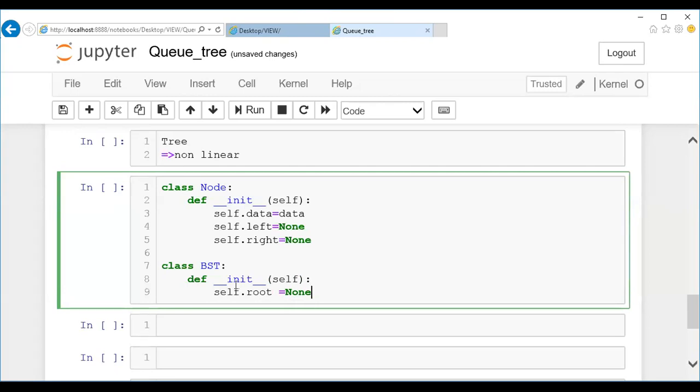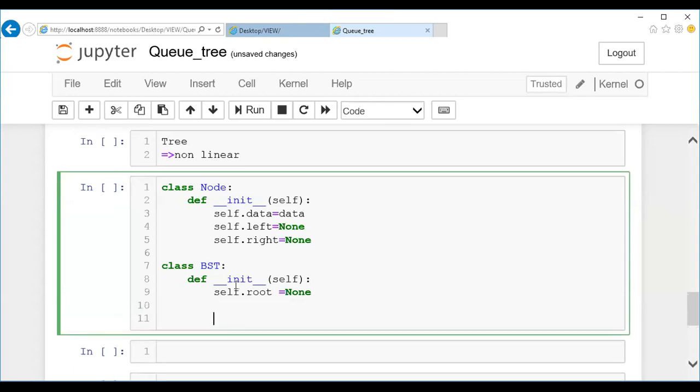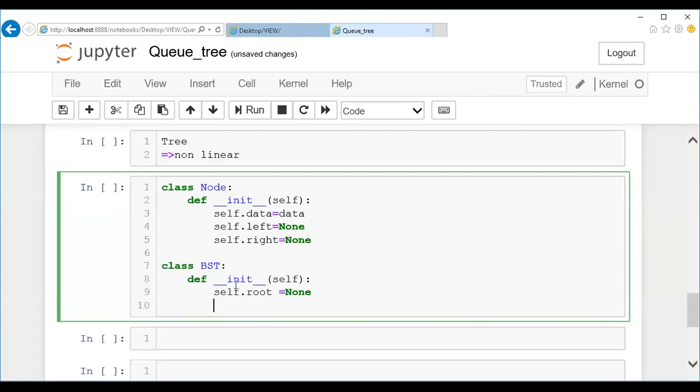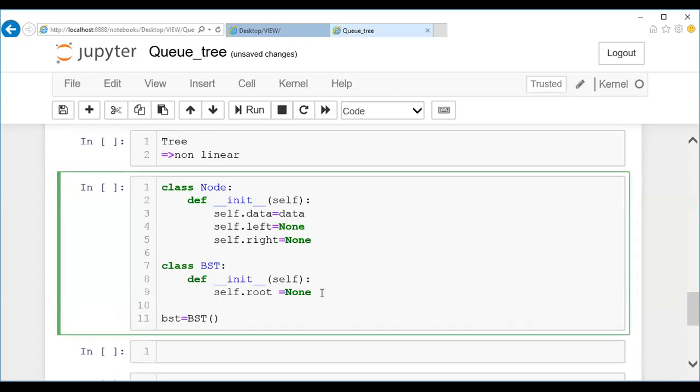So this is done. Now I'm going to mention a few operations and see what operations you can do here. First we can create a linked binary search tree. I'll do one thing: first, let me create an object for it. Let me write BST assigned BST. I'm just creating an object for this particular class.